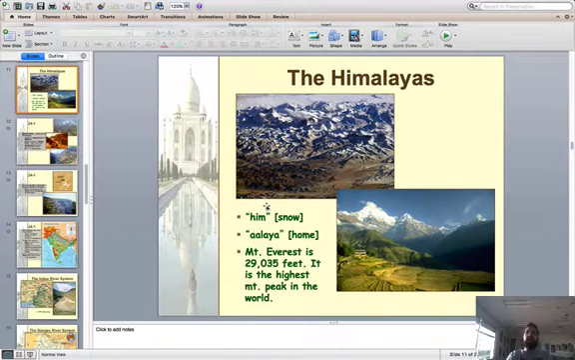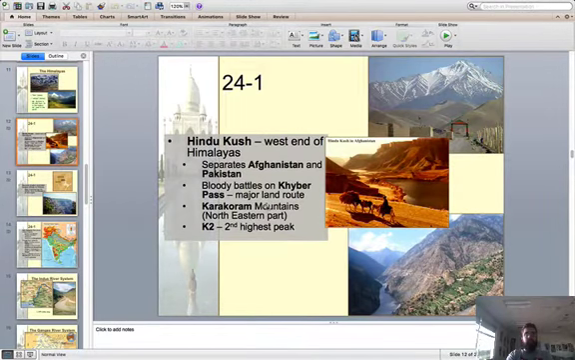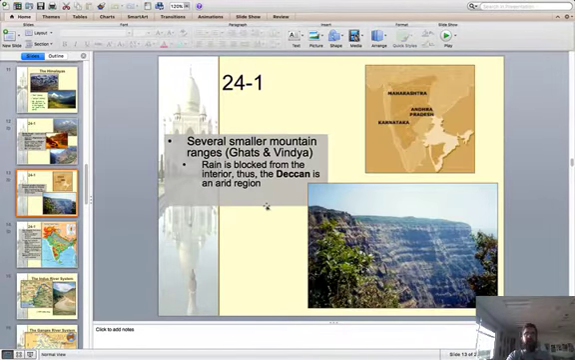And then the Himalayas, so biggest mountain range in the world, highest one. And Himalaya means snow home. And of course, you got Mount Everest. That's the tallest peak in the world at 29,000 feet. And then the Hindu Kush are to the west of the Himalayas, and they're still really tall mountains. The second highest peak in the world is there, K2. So still really steep mountains there as well.